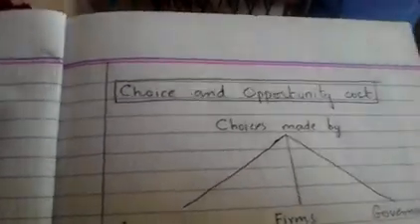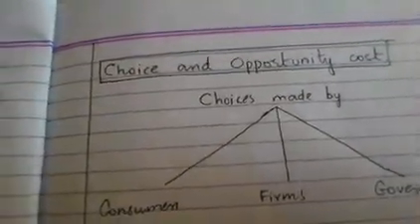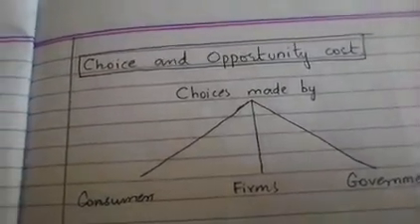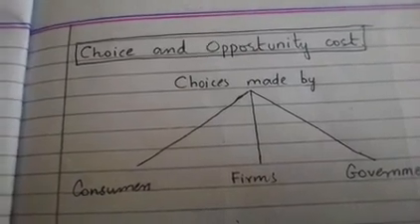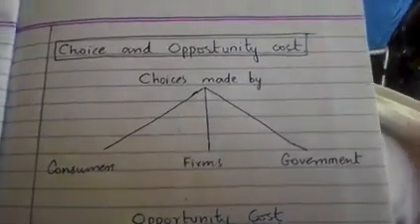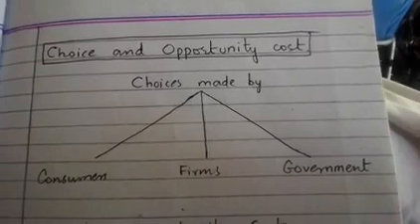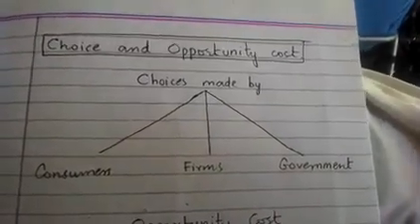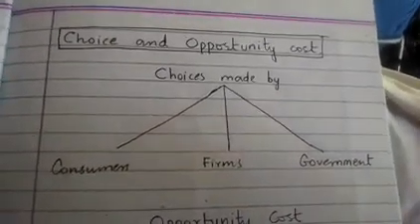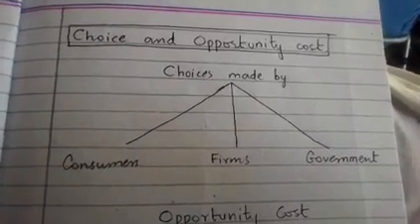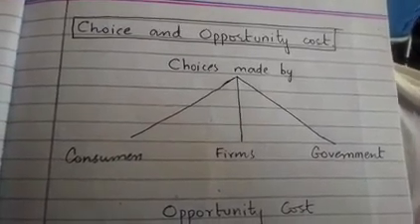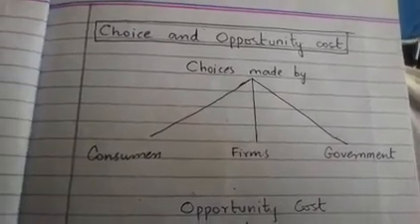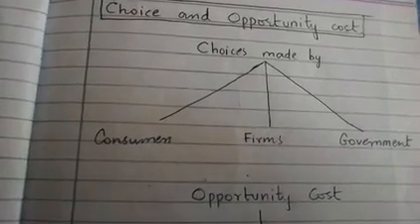Now we come on to the next topic, next heading, that is the choice and the opportunity cost. The choices are made by the consumers, the firms, and the government. They have to make choices. And why do they have to make choices? Because they don't have unlimited resources. They have limited resources. So with those limited resources, they can choose between 2 or 3 things, that whether they should produce one or the other.